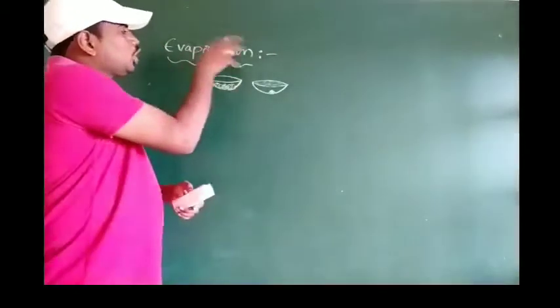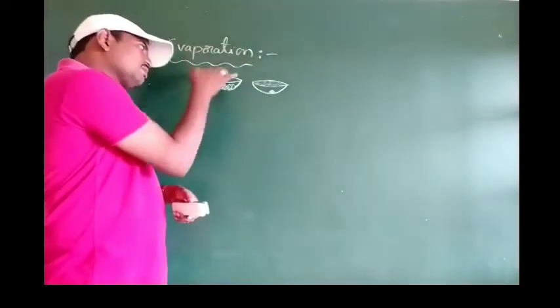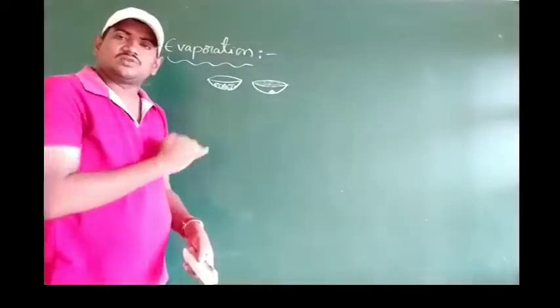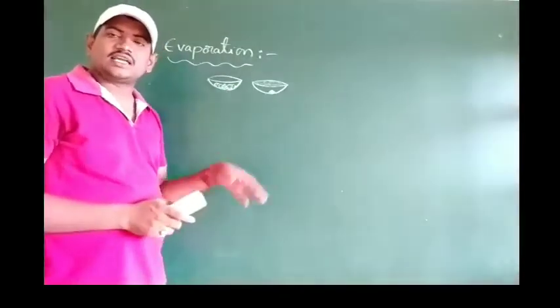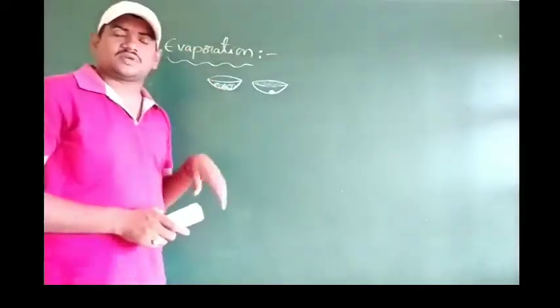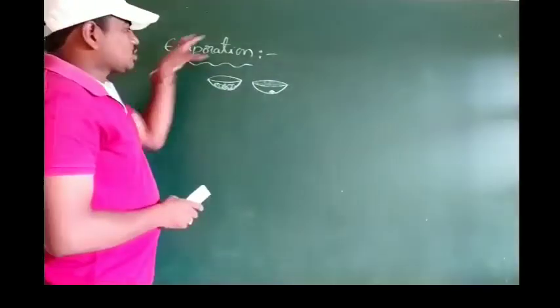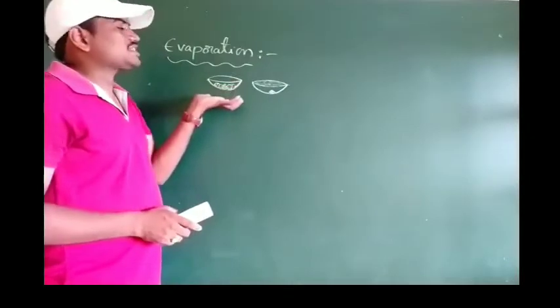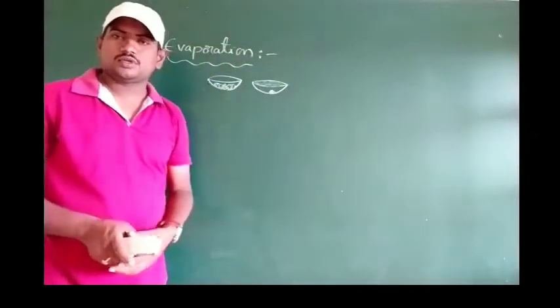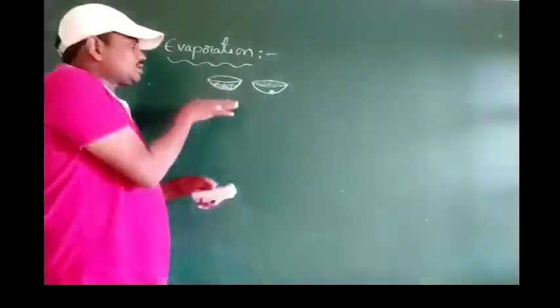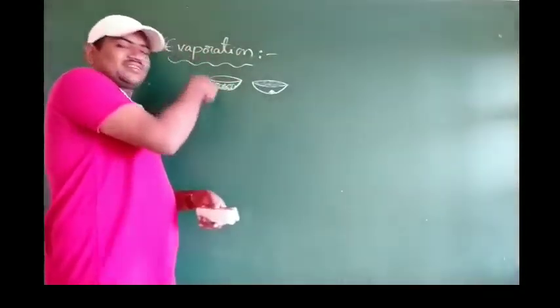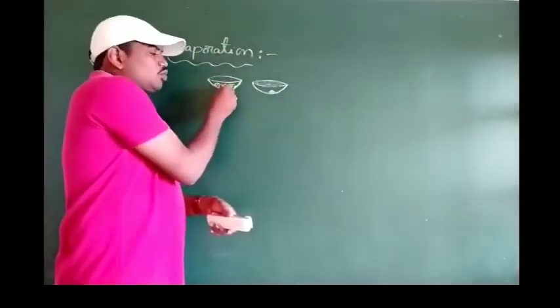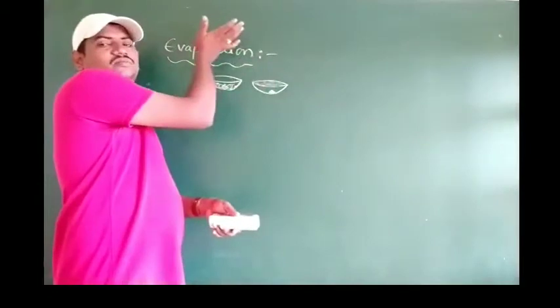So, among all those molecules, some of the molecules will be coming back to the surface again. Some of the molecules return back to the surface because they are obstructed by the water molecules present in the atmosphere. So, if the water molecules present in the atmosphere are fewer, the number of escaping molecules will be more. Even though some of the molecules are returned back, again they will try to acquire the energy from the molecules present at the bottom. Again they will try to jump.